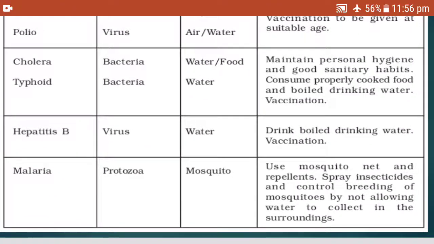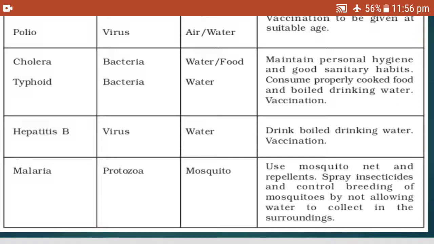Hepatitis B is caused by a virus. You know children, you ask your parents whether you have been given the vaccination for hepatitis. It is again a virus causing it, transmitted through water, and boiled drinking water should be used, along with vaccination. Malaria is a very common disease caused by the protozoa plasmodium, and the mode of transmission is through mosquitoes. Use mosquito nets and repellents, spray insecticides, and control the breeding of mosquitoes by not allowing water to collect in the surroundings.